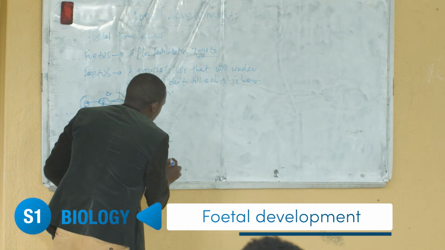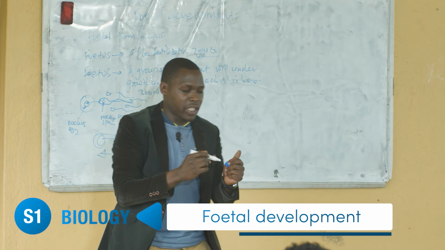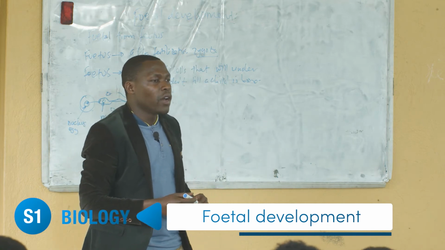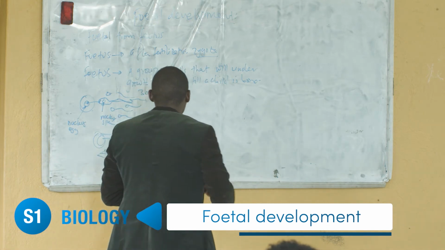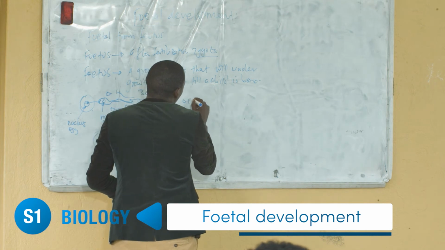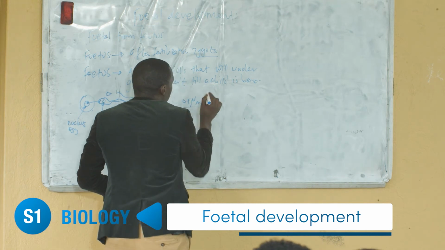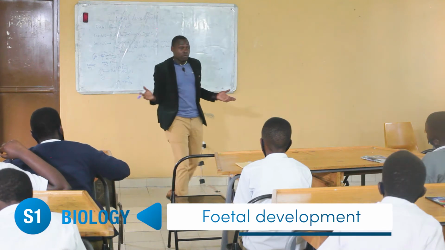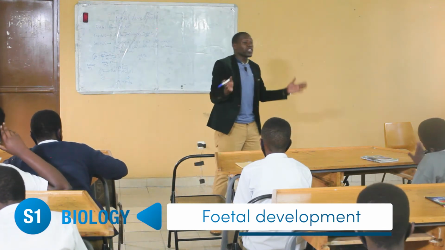Immediately when the egg of your mom was fertilized, you were as small as 0.5 micrometer, that we could not see you unless we put you under a microscope.